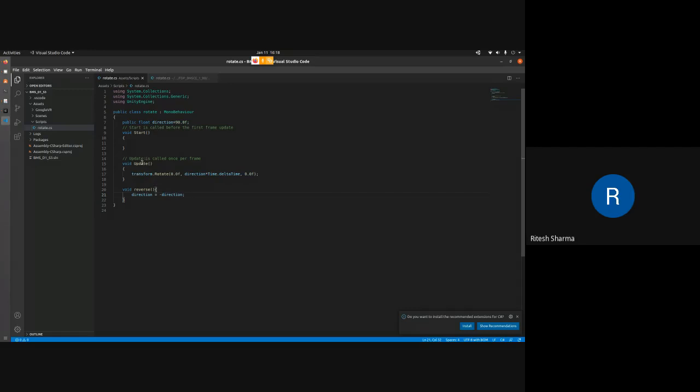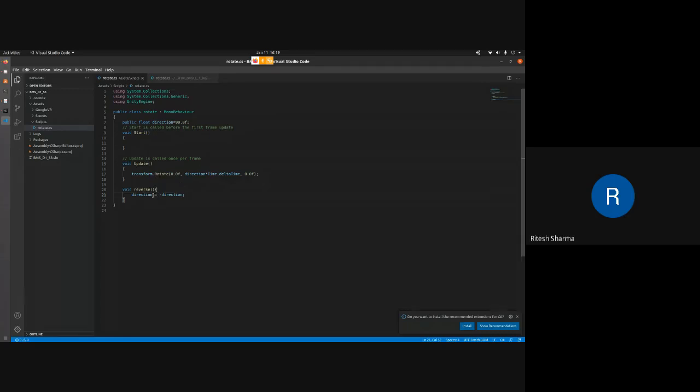So what we mean by update here is that whatever you have written here will happen 60 times in 1 second. In reverse, if you call this function, it will be called just once, whenever you call it. And Start, as I told you, is called just once, at the beginning, when you play the application. So that's the difference here.